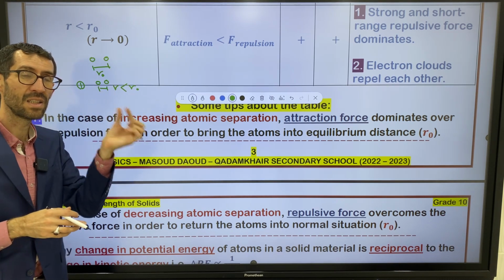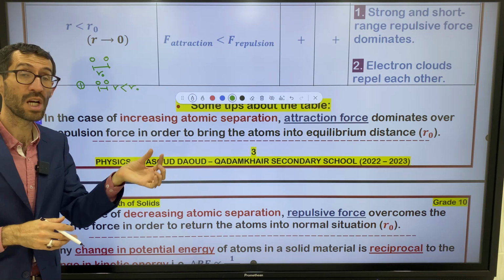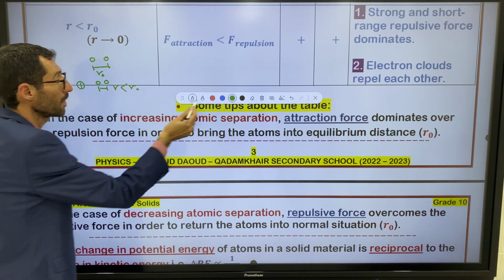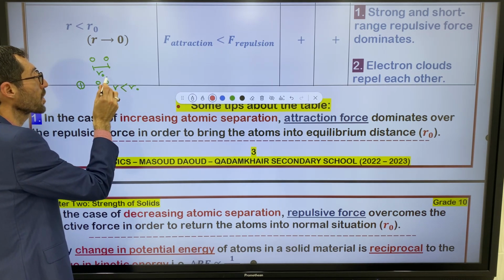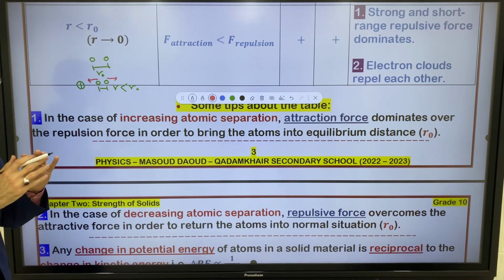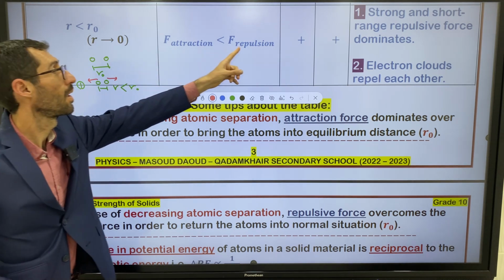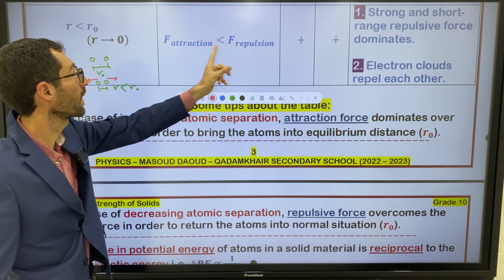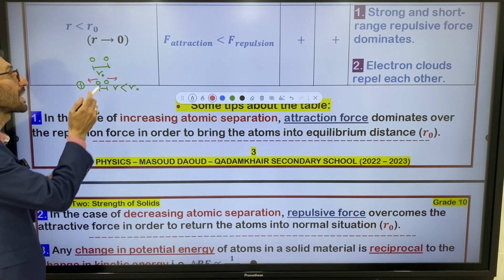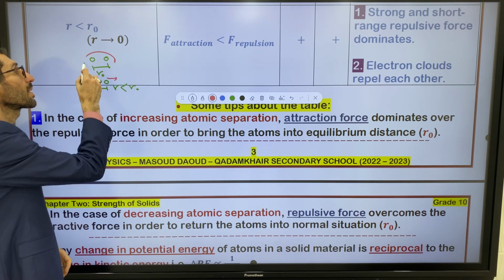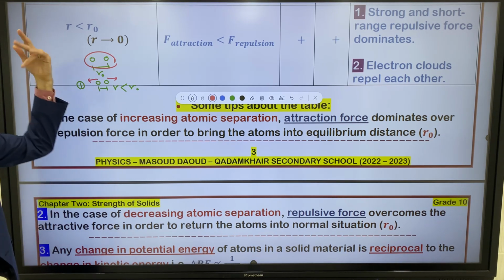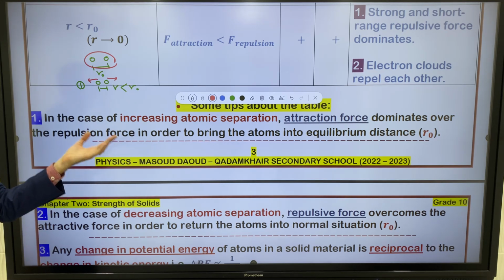Then, let's say the atoms are about to touch one another. They are very close to one another. That's why the force of repulsion overcomes the force of attraction. For which purpose? To bring the atoms into their original case, into their equilibrium case, right?